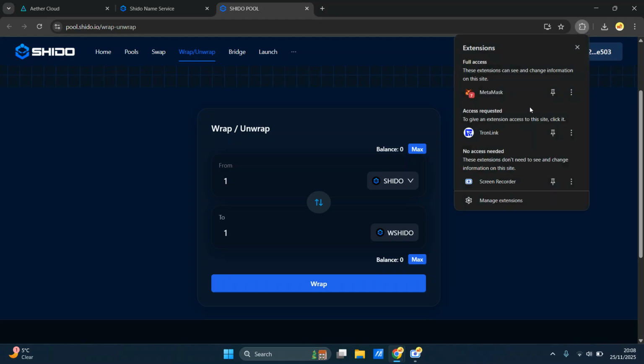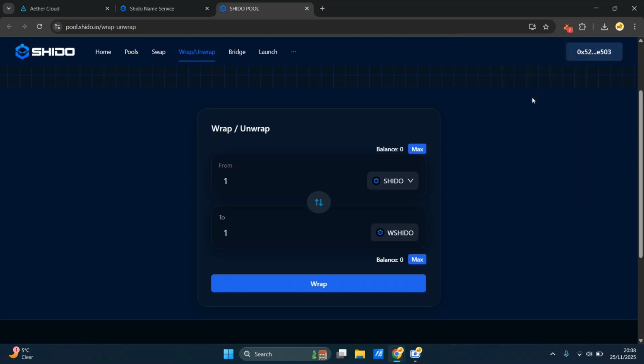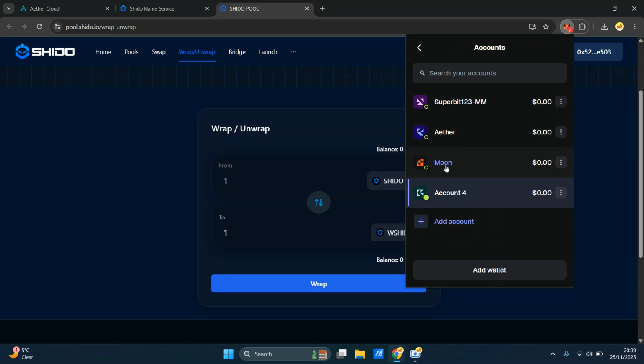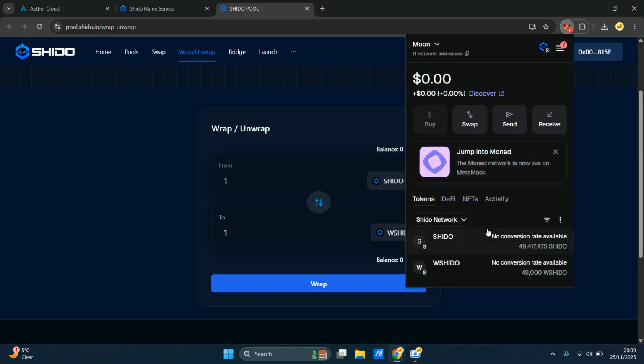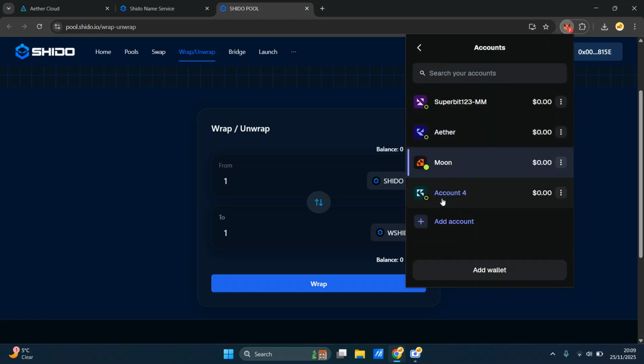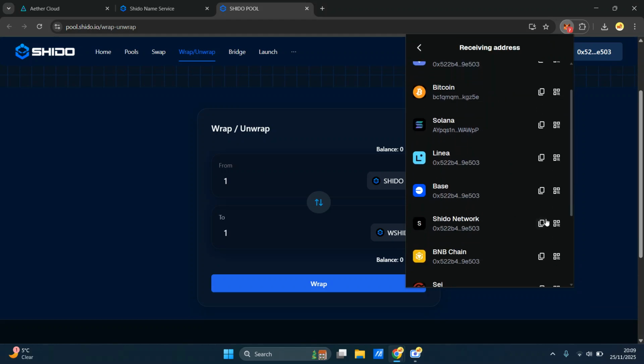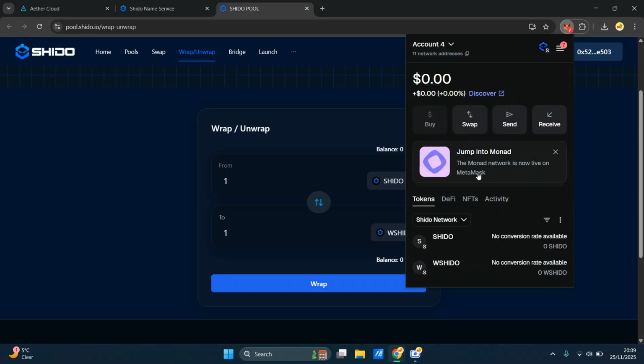So now what we want to do, we want to go here. I'll just carry you through this process. So let's go to one of my other wallets. There you go. So let's take all of that. Right, so I forgot to copy the address, didn't I? So I want to go back to account 4, say receive, because that's where I want to receive it. Copy that E503. I want to copy that bad boy in there.